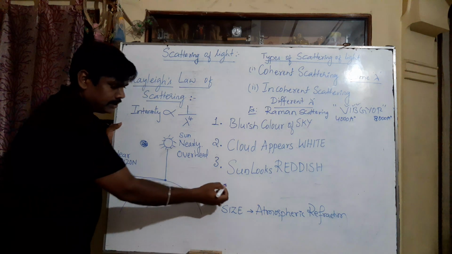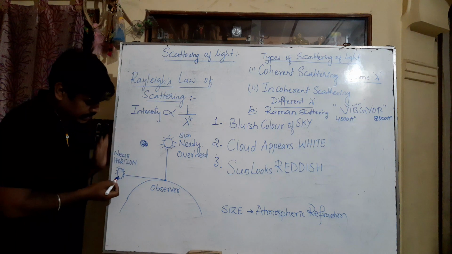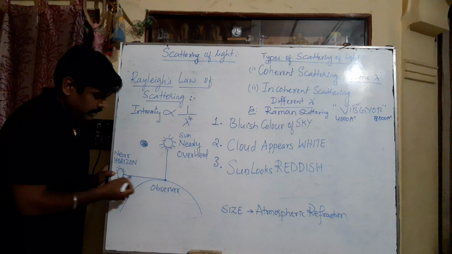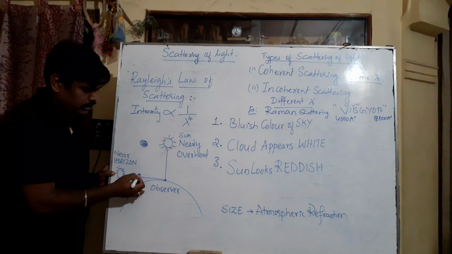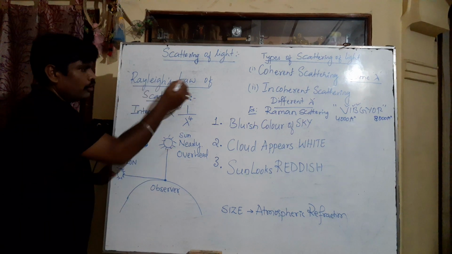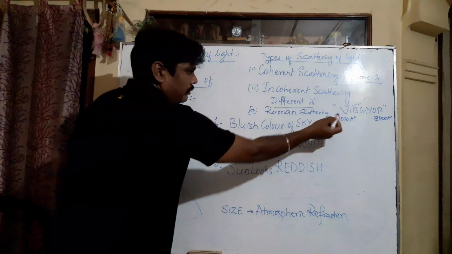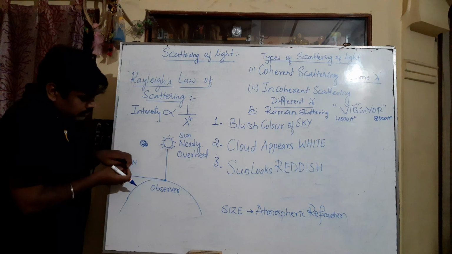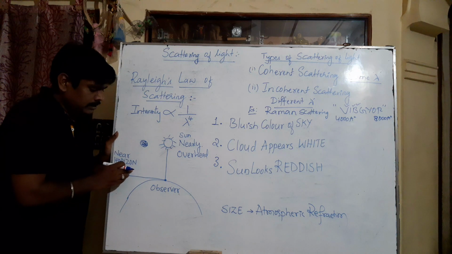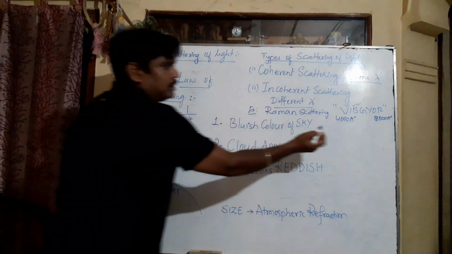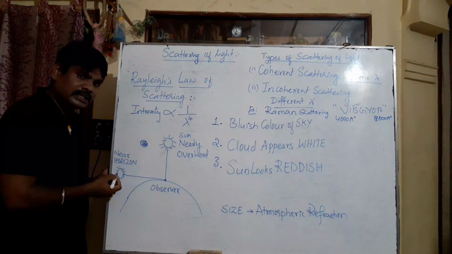So during sunset and sunrise, the sun's position is almost near the horizon. So when the sunlight travels from there to the observer, it takes a long distance. When it travels and comes to the atmospheric gas molecules, according to Rayleigh's law of scattering, the intensity of scattering is more for the shorter wavelength. It means shorter wavelength colors will scatter and won't reach the observer. Only the longer wavelength colors can reach the observer. Which are the longer wavelength colors here? Red, orange, yellow. So that's why the combination of those colors appears as crimson red.